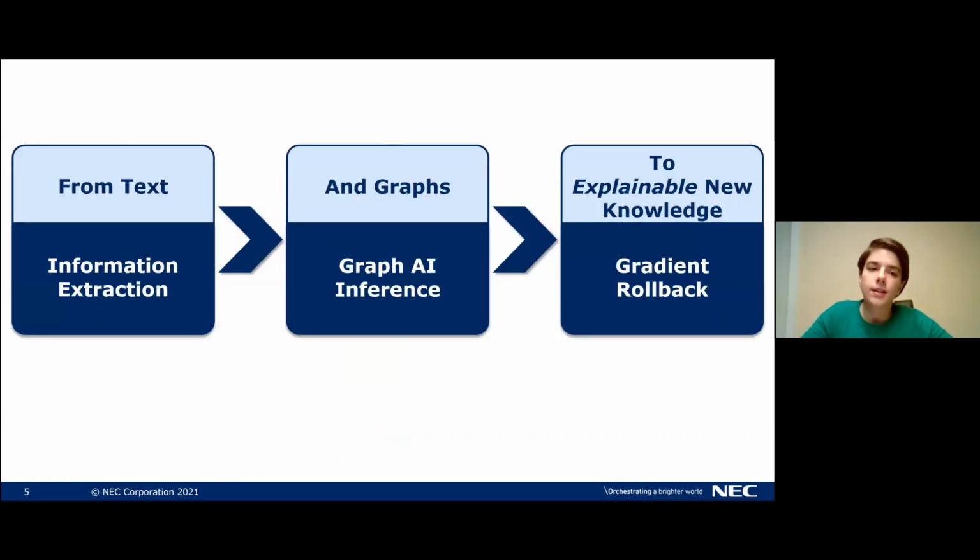In the talk today, we will see how we can go from using information extraction to turn text into a graph. And then based on this graph, we can use graph AI to infer new knowledge. And here we've seen that we really need to explain to a human user why new knowledge was predicted. And for this, we've recently developed our method called gradient rollback, so that now when we predict new knowledge, we can also explain why this was predicted.